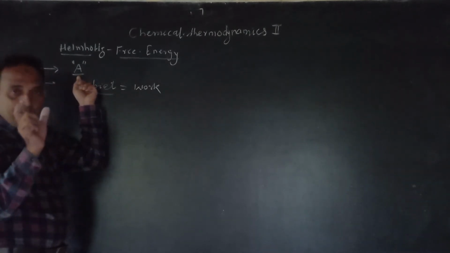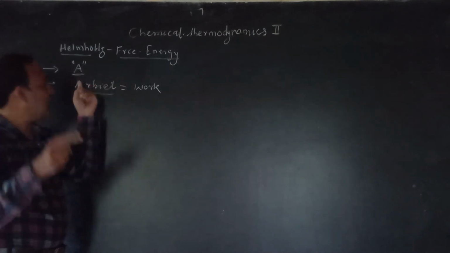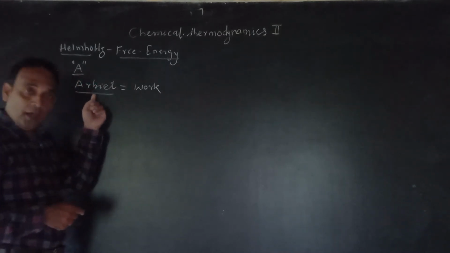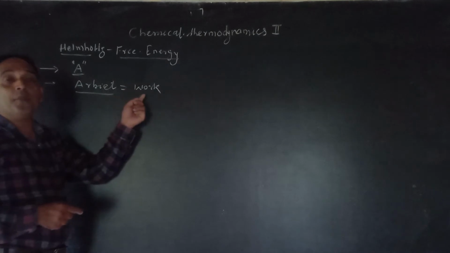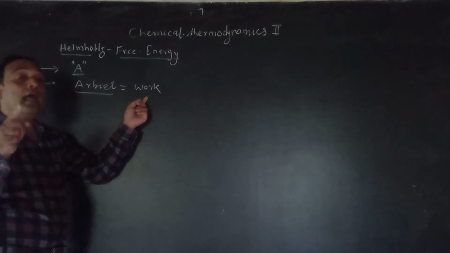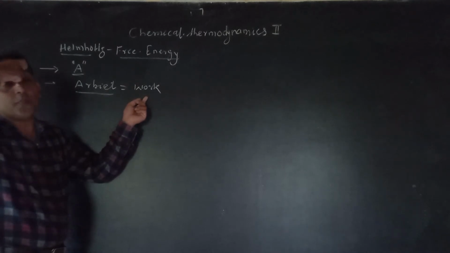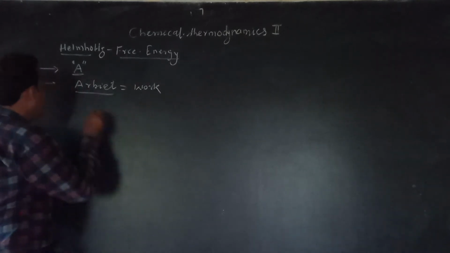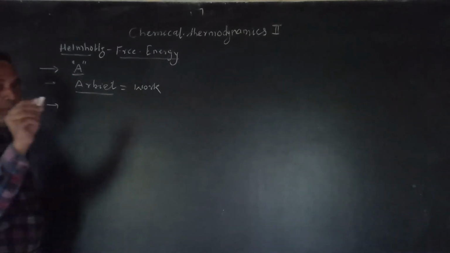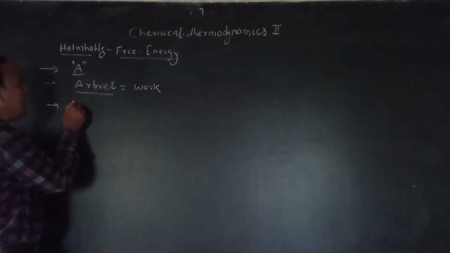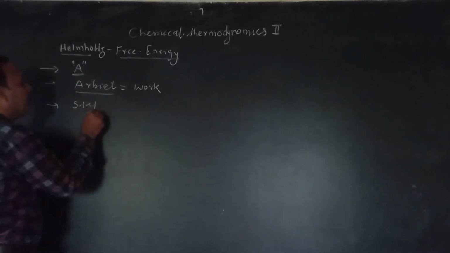Helmholtz, it is represented by A, and this word A come from the German language Arbeit. And what is the mean Arbeit? Arbeit means work, and that's why Helmholtz free energy is the work function. इसलिए Helmholtz free energy को अपन क्या बोलते हैं? Work function. Now second point, this Helmholtz free energy means this A, it is a state function.